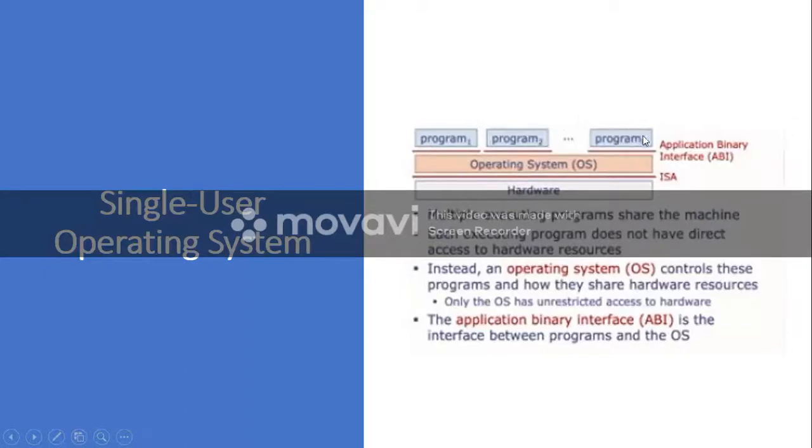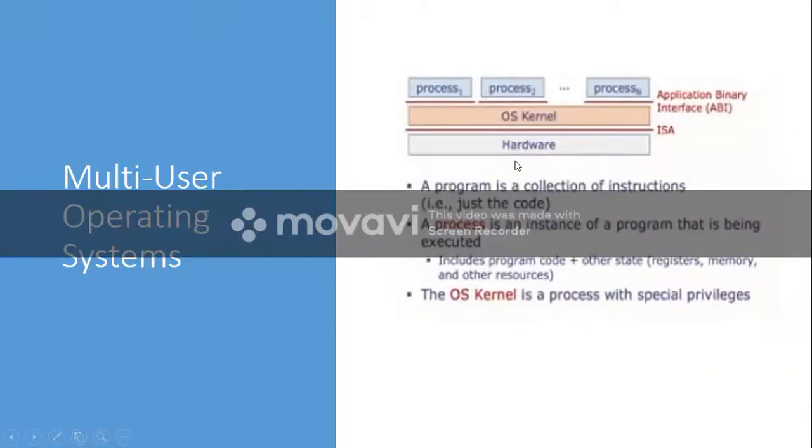So in this diagram, let us make these two changes. We will replace program with process, and we will replace operating system with OS kernel. This is the modified one. There is no difference between the previous diagram and this diagram. The only difference is, at the bottom layer we have the hardware.